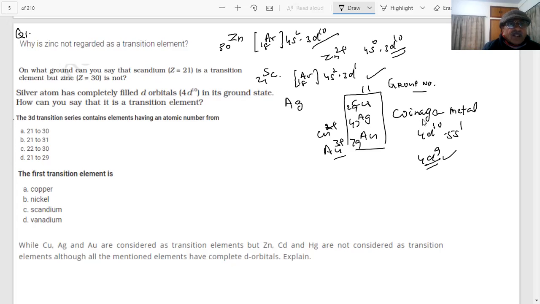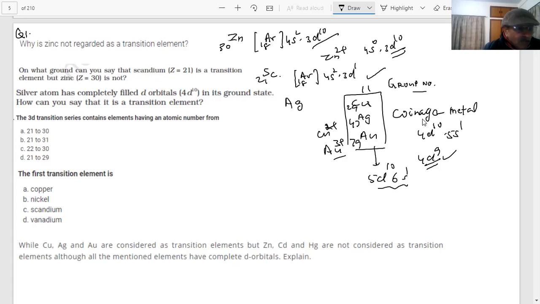You can see the variety of questions given in the paper is what we have learned. They asked the electronic configuration of gold also in the paper. What is the electronic configuration of gold? It is 5d10 6s1.